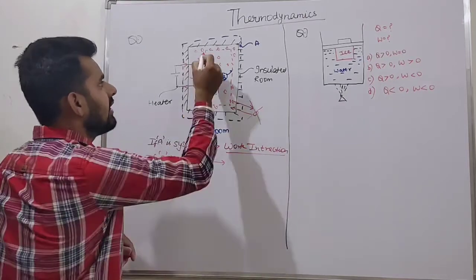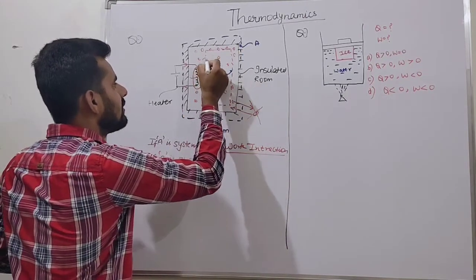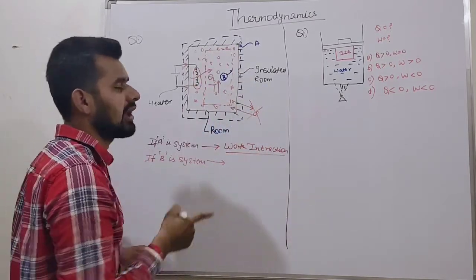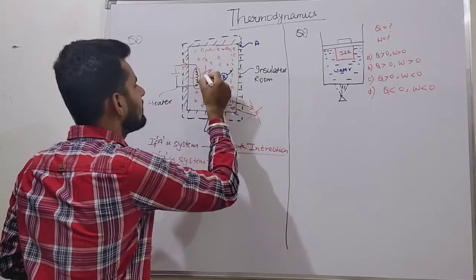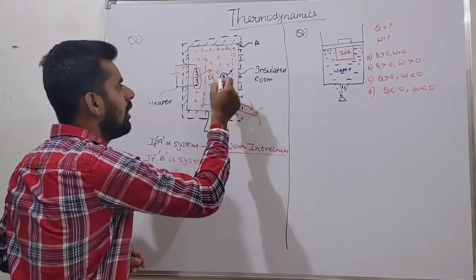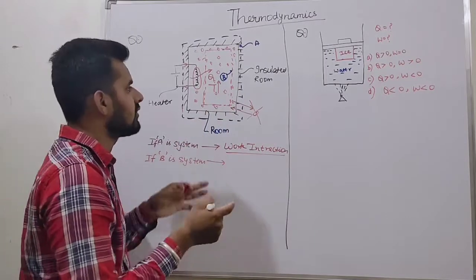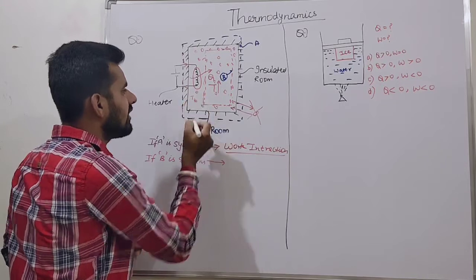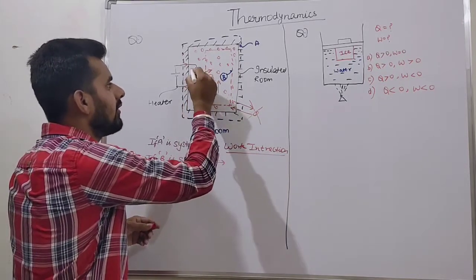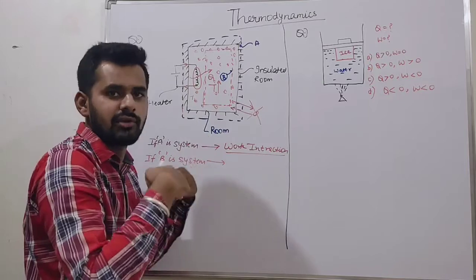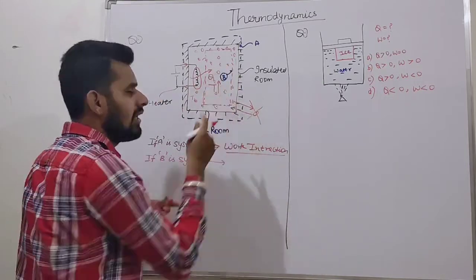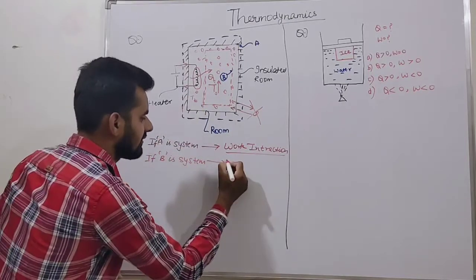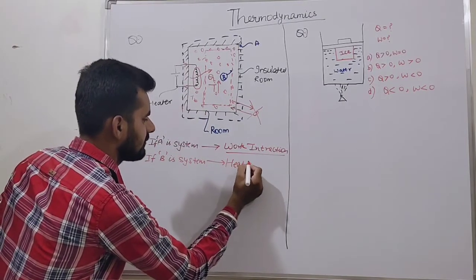So if B is our system, then the interaction is heat interaction. There is no work interaction. Why? Initially the temperature of the room is, let's say, T1, and when you supply work by the heater, it is converted into heat and the temperature increases. There is a temperature difference, so there is a heat interaction, friends.